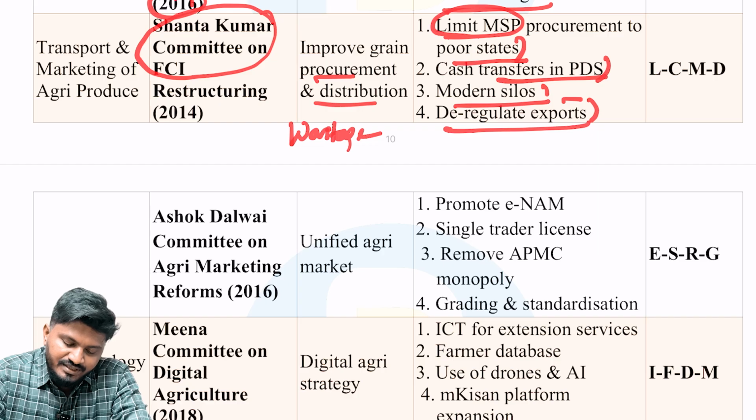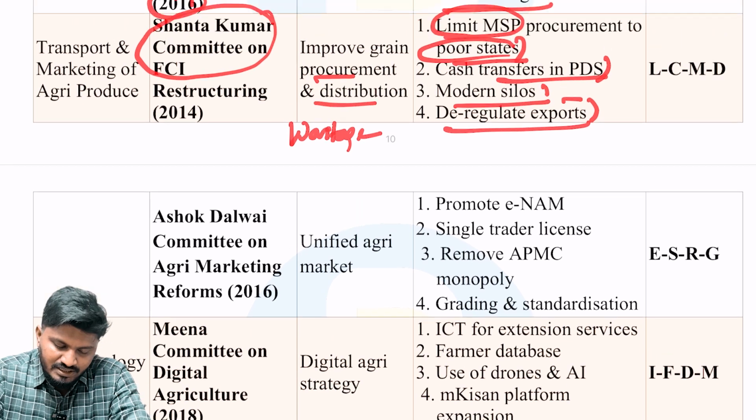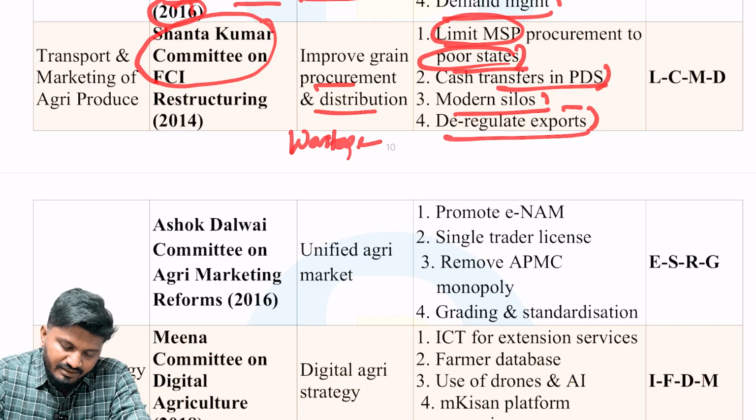Very important recommendations. However, it was a point of contention because it focused only on poor states, and the rest of the states in India started demanding their procurement as well. That is for another day. But Shanta Kumar committee focused on deregulation of exports and also cash transfers in the public PDS system.